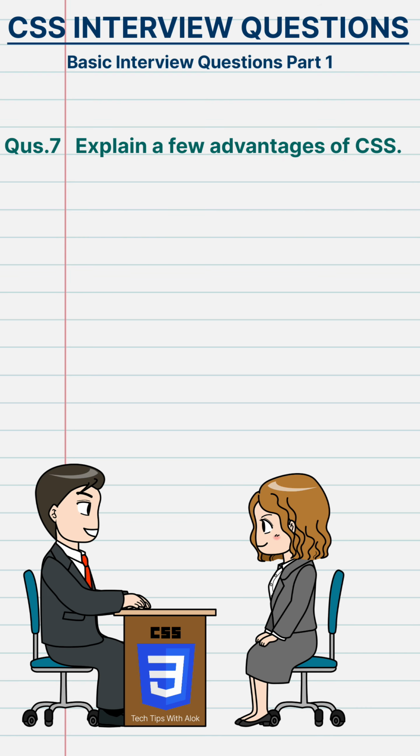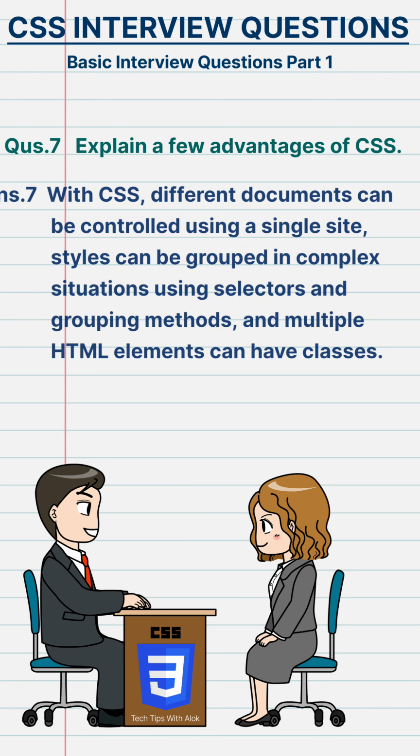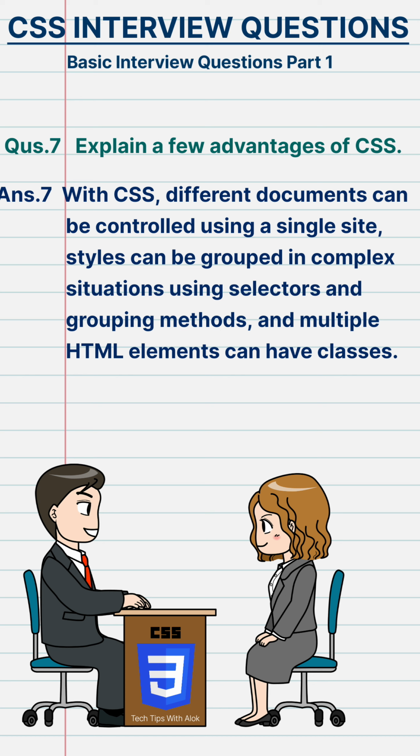Explain a few advantages of CSS. With CSS, different documents can be controlled using a single sheet, styles can be grouped in complex situations using selectors and grouping methods, and multiple HTML elements can have classes.